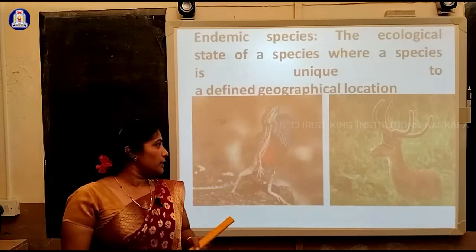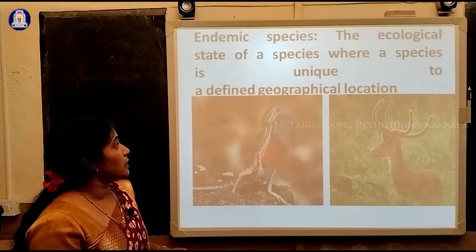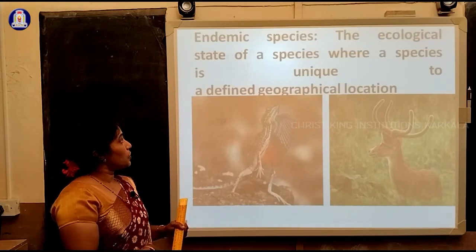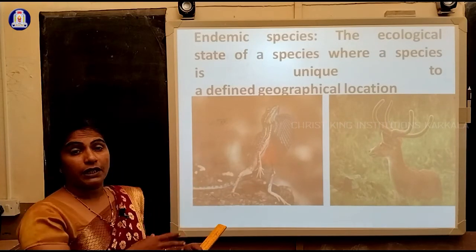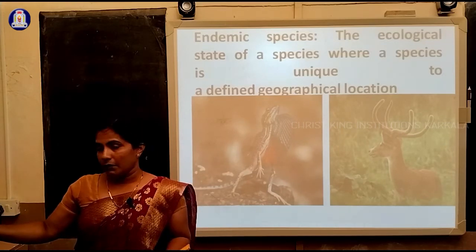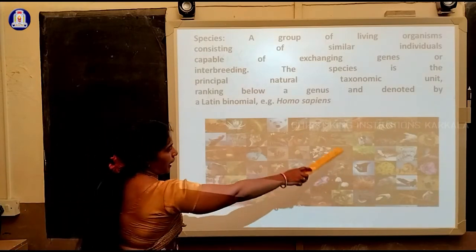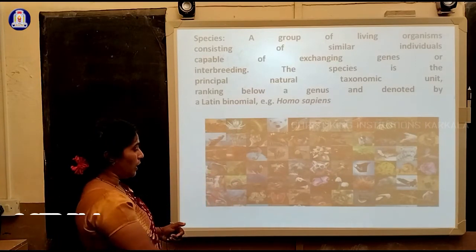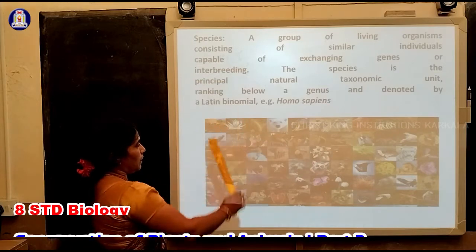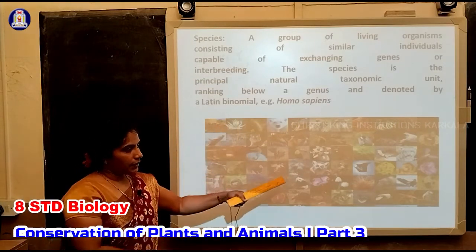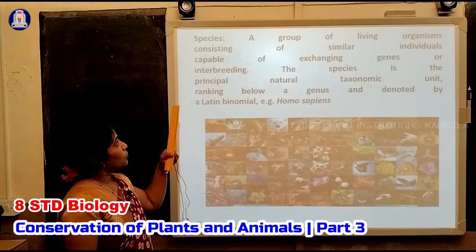Next one, endemic. See how beautiful it is, related to reptiles. An endemic species is one whose ecological state is that it is unique to a defined geographical location. We can't see it everywhere. It is restricted to some area only. Next one, species. Different types of species are there all around the world, including python, seahorse, fish, elephant, maybe snow leopards, crocodile, bat, lion, tiger, or plants. Different varieties are there. All of that are called species.